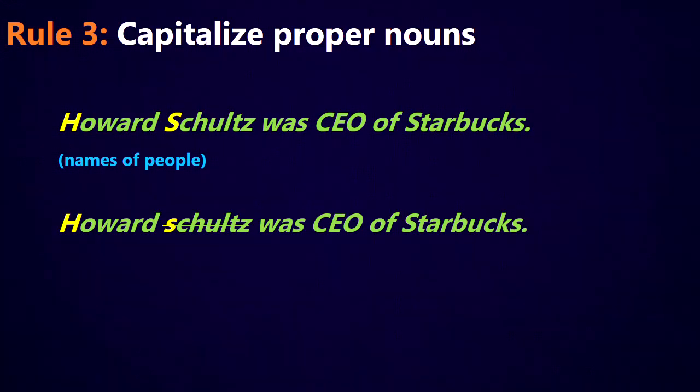For example, Howard Schultz was CEO of Starbucks. So Howard Schultz is his full name. Therefore, we need to capitalize both the H in Howard and the S in Schultz. Not like this second example here where it says Howard Schultz with a little s. That's no good. And some people will do that. They'll forget to capitalize the last name. Also, in some places, it's common to capitalize every letter in the last name. But in American English and British English and Australian English, I believe, we only capitalize the first letter of the name.